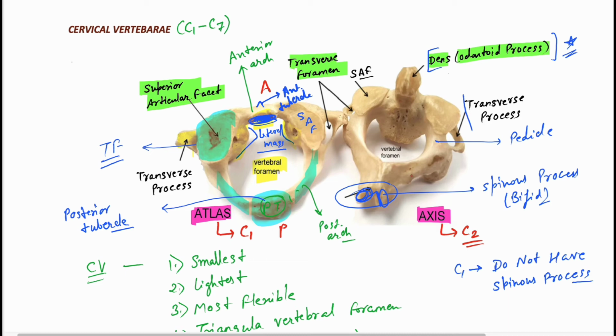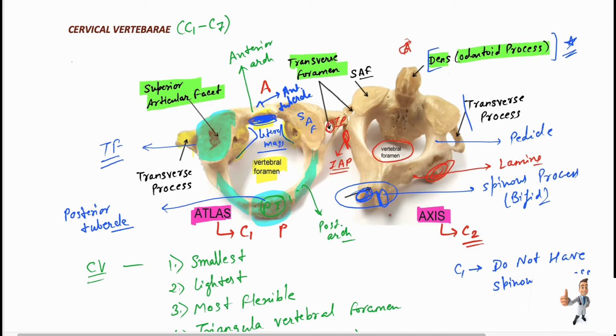This structure here is known as the inferior articular process. And here, we already told, is a transverse process, and there is the transverse foramina. So this is our vertebral foramen, and I think this is enough.